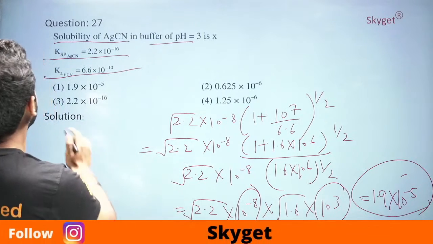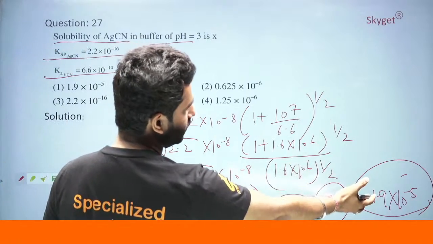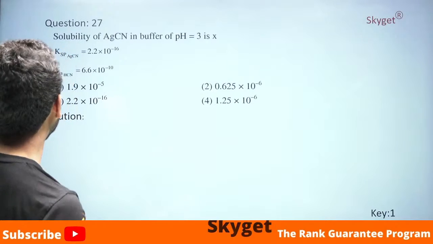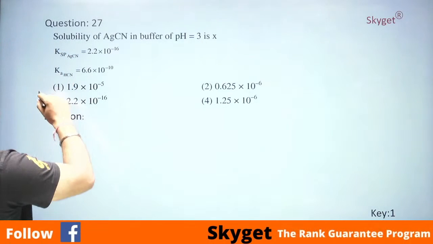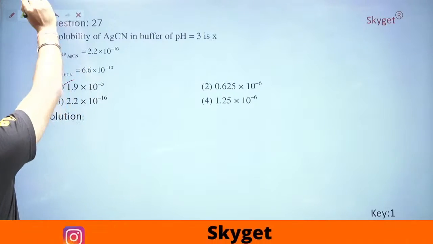Okay, this is the value, 1.9 into 10 raised to the power minus 5. We have the options A, B, C, D. The first option comes out to be similar to what we solved. Let's see what is the right answer as per the key. First only. Great. Let's go to the next question.